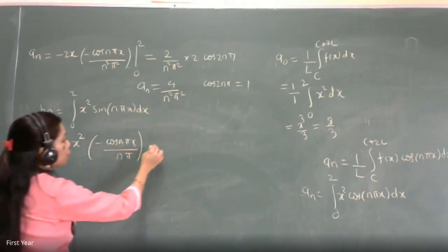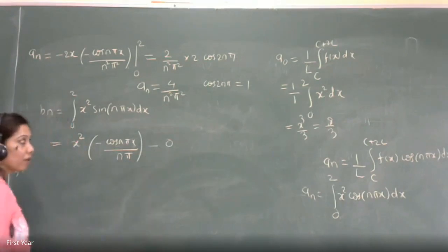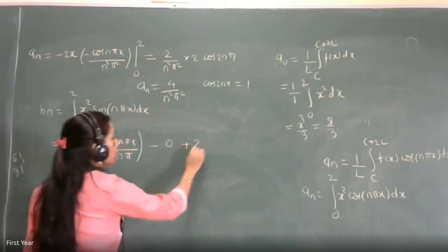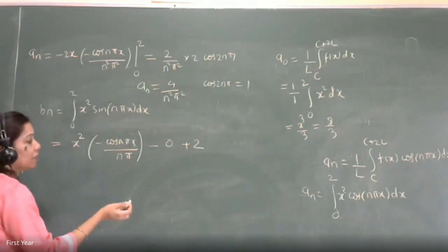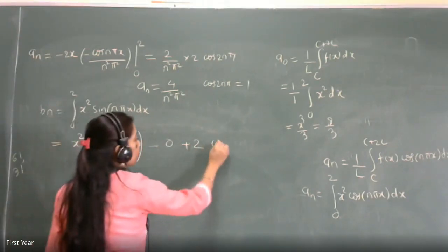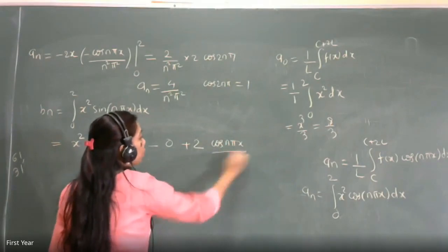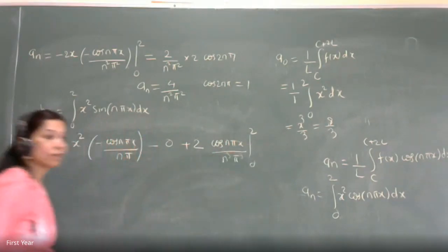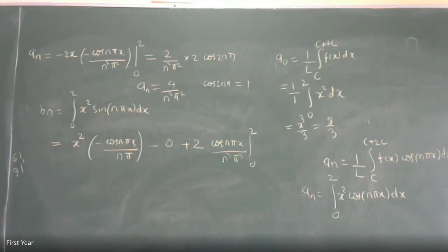Second term is minus 2x, that you can write 0 because it is sine, and then plus one more derivative, that is 2 into minus sine integration is plus cos of n pi x upon n cube pi cube between 0 to 2. Is this okay what I am writing?